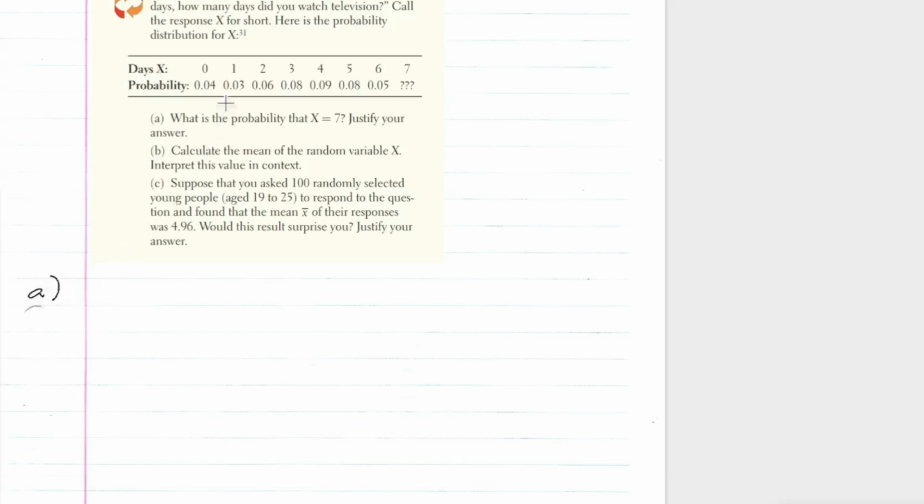We know that the sum of these probabilities must be 1. So 0.04 plus 0.03 plus 0.06 plus 0.08 plus 0.09 plus 0.08 plus 0.05 plus the probability that x is equal to 7, they all have to equal 1.